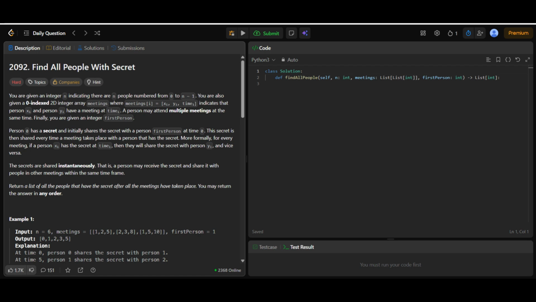Hello everyone. Welcome back to another daily LeetCode challenge. Today's problem is LeetCode 2092. Find all people with secret.